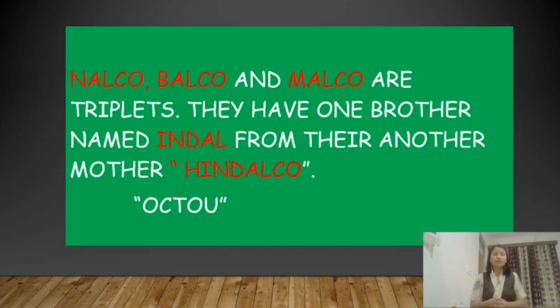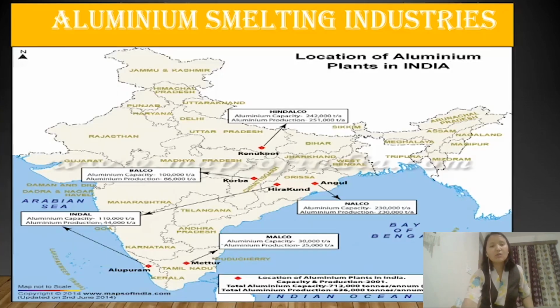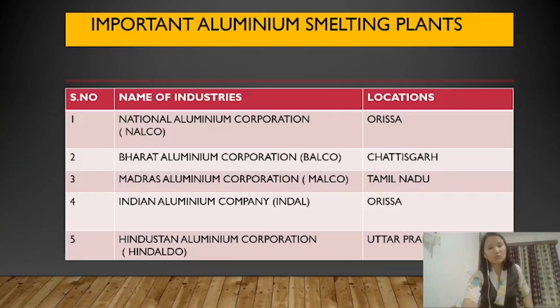It's very simple. As long as you remember OCTO and this short story, you will be able to remember the names of the aluminum industries. At the same time, you will be able to identify their states also. So this is all about the aluminum smelting industry.